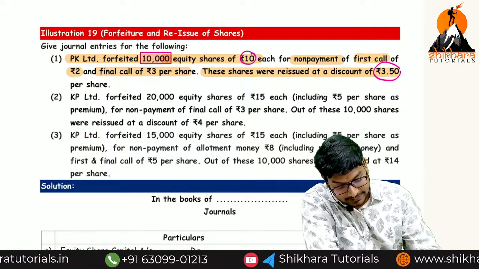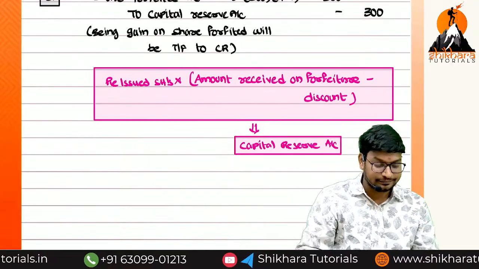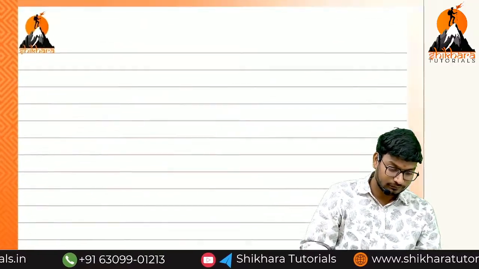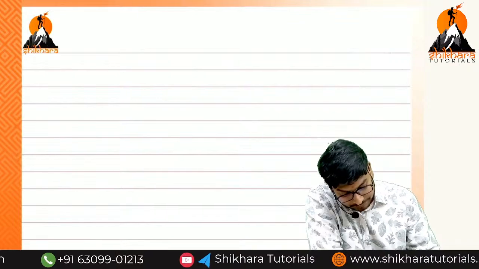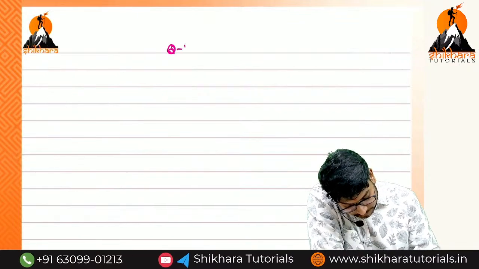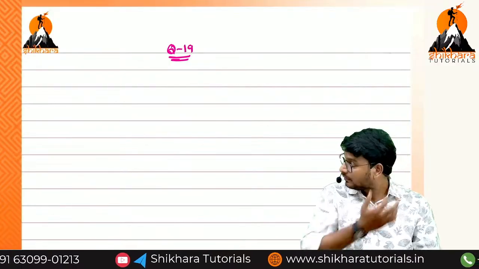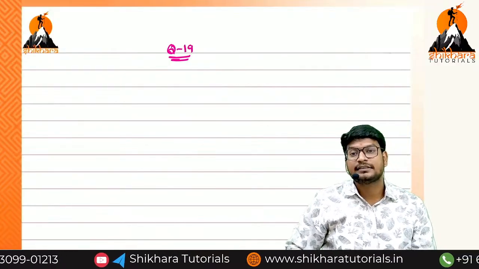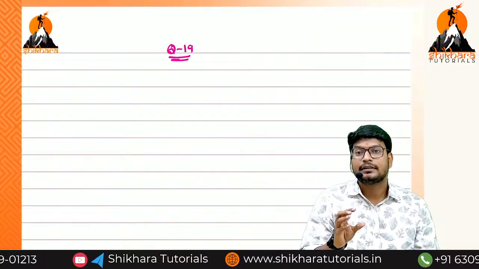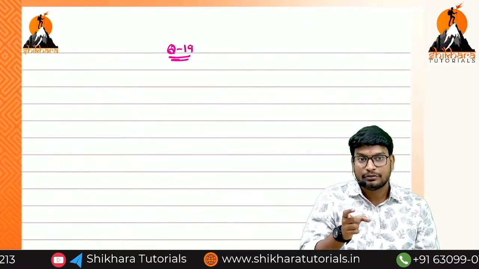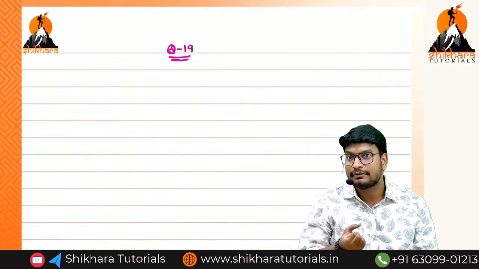Super. Next, keep the heading question number 19. While writing in the examination, try to write both sub questions together. They will give 2 sub questions in one question.